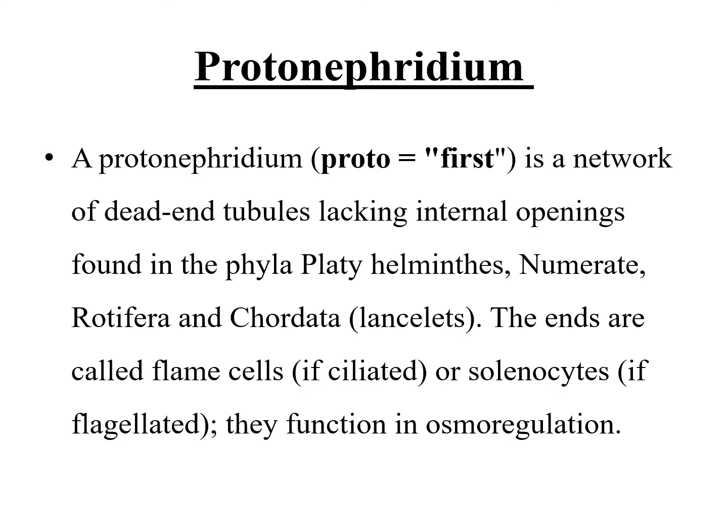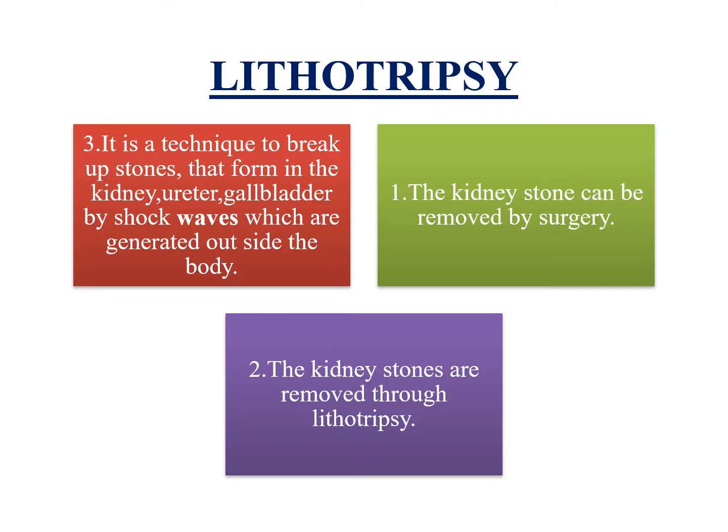Protonephridium. A protonephridium, proto means first, is a network of dead-end tubules lacking internal openings, found in the phyla Platyhelminthes, Nemertea, Rotifers, and Chordata. The ends are called flame cells if ciliated or solenocytes if flagellated. They function in osmoregulation.